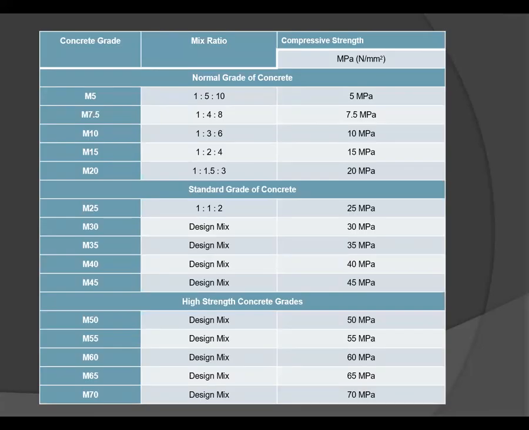The next, let's see the different grades of concrete. As per the recommendations of Indian Standard, grade of concrete based on the 28 days compressive strength, concrete is graded into 7 grades. That is M10, M15, M20, M25, M30, M35 and M40.